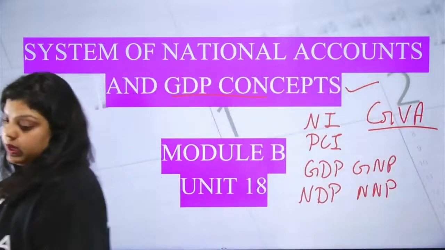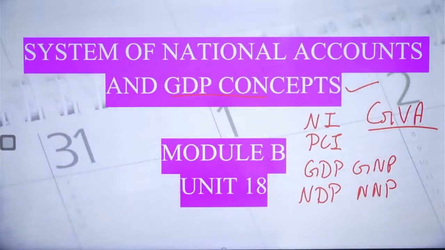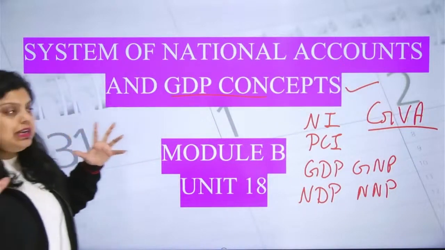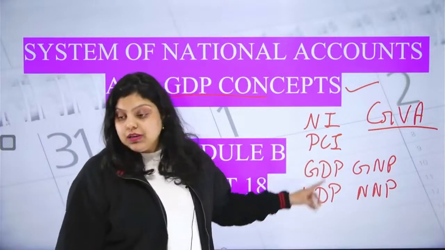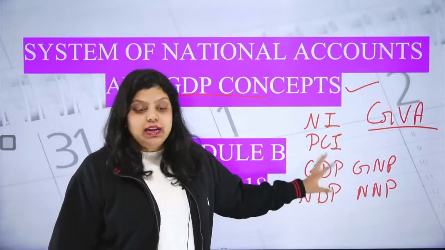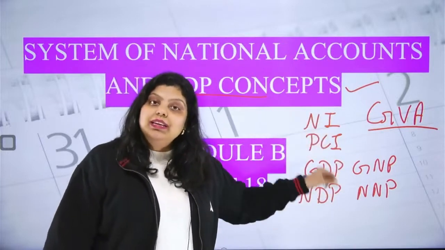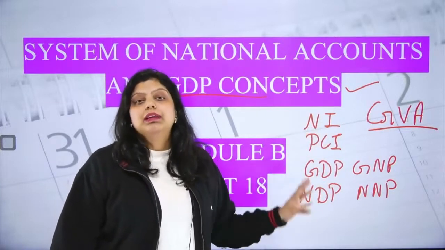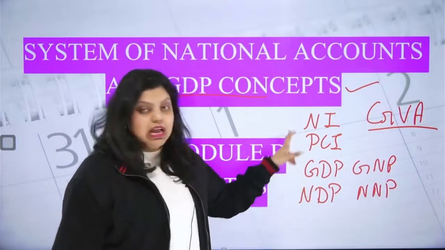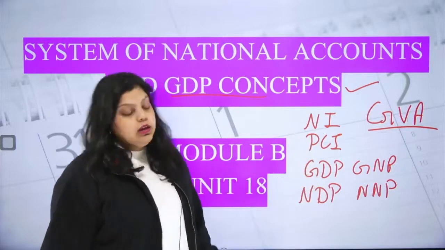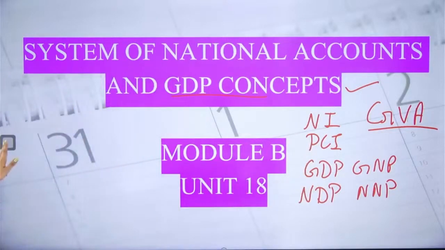Apart from that, we have to cover the different calculations of these products, like gross domestic product, gross national product, net domestic product, net national product. We have to study these products on particular values, like on market price and on factor cost. So this is all we have to cover in the chapter. A little bit of introduction of all these terms.